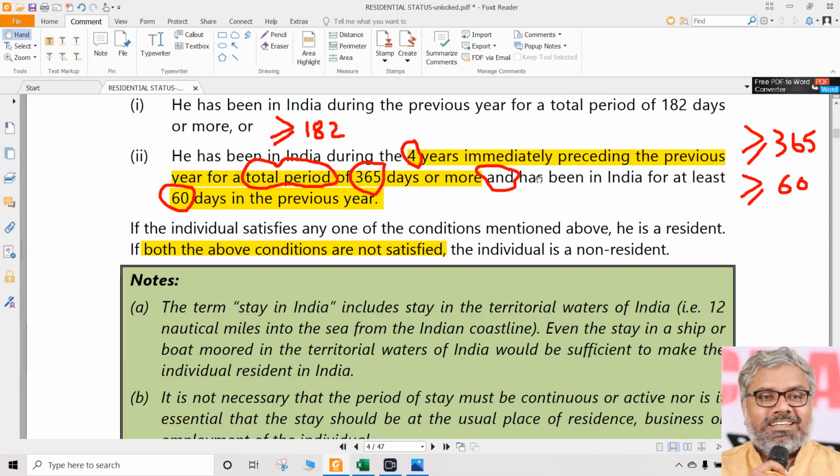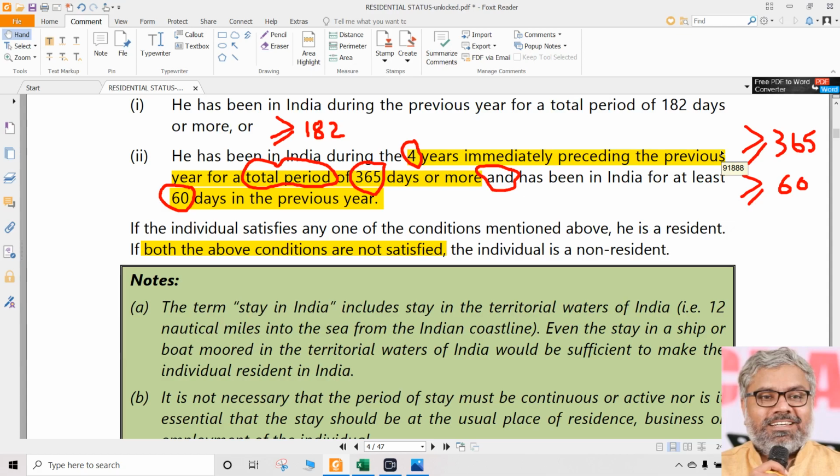In condition number 2, both of them have to be satisfied. What are those both conditions within condition number 2? First of all, that person should be in India for a period of more than or equal to 60 days in the previous year, plus he should be in India for more than or equal to 365 days in 4 years immediately preceding the previous year. In that case, we will say such a person is a resident. If not, we will call that person non-resident.